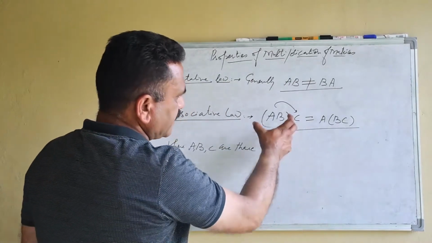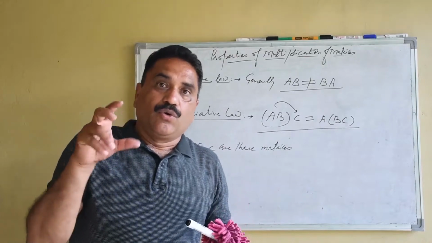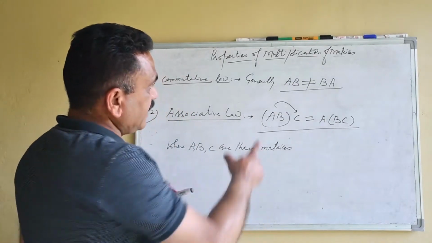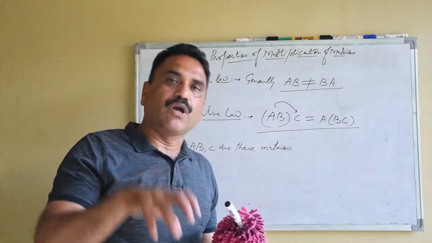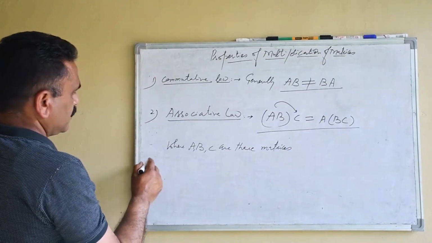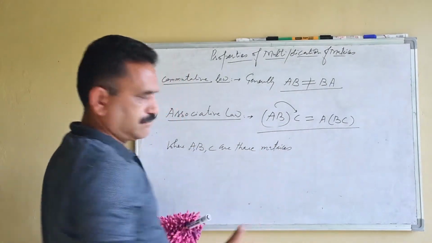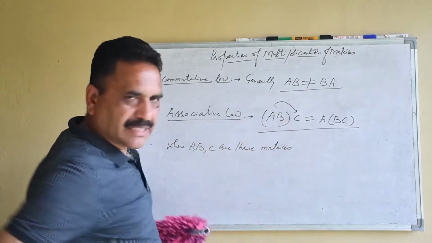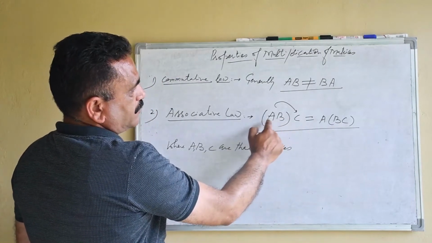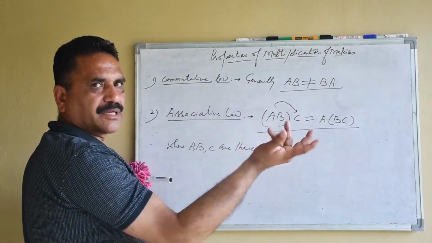If you take three matrices whose product is defined, the product of two matrices is defined if the number of columns of the first matrix is equal to the number of rows of the second. So obviously we will take square matrices, the product will be defined.